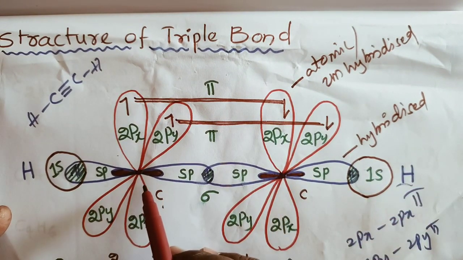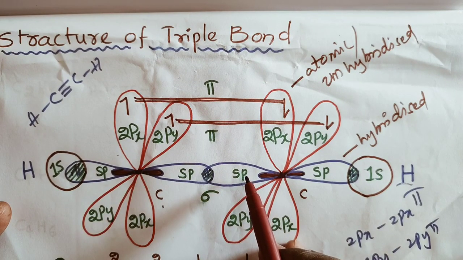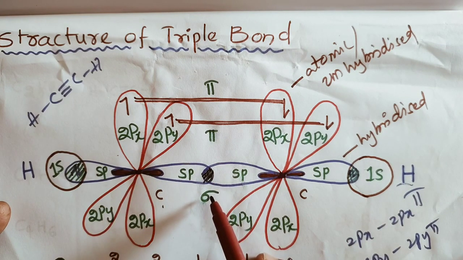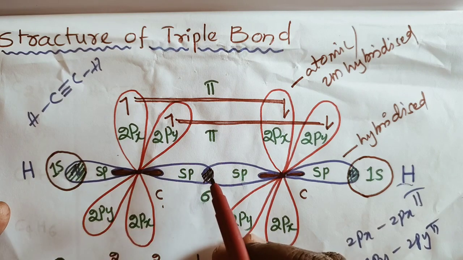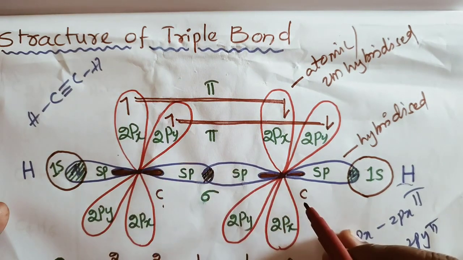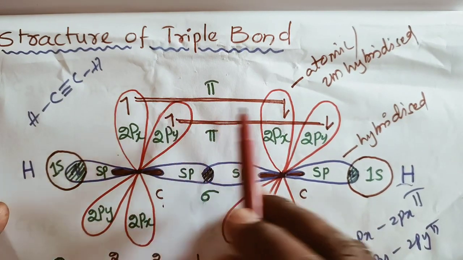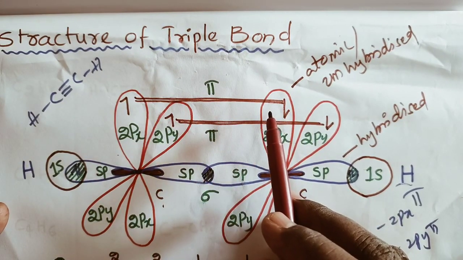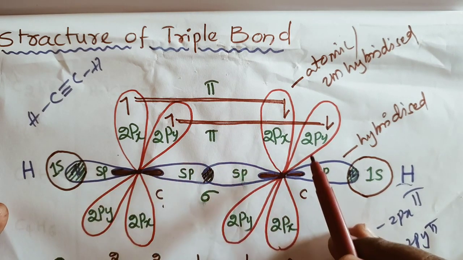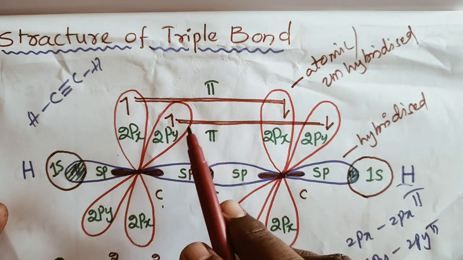After that, the sp hybridized orbital of one carbon and the sp hybridized orbital of the other carbon overlap head-on. Strong overlapping takes place, and we call that a sigma bond. The remaining 2px of this carbon and 2px of the other carbon overlap side to side, partially. Similarly, the 2py of this carbon and 2py of the other carbon also overlap partially, side to side.